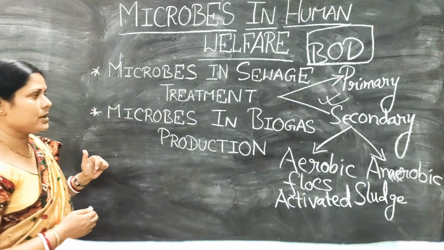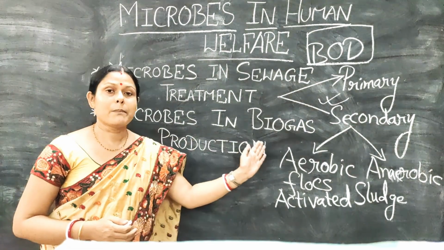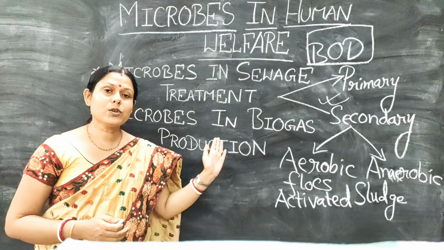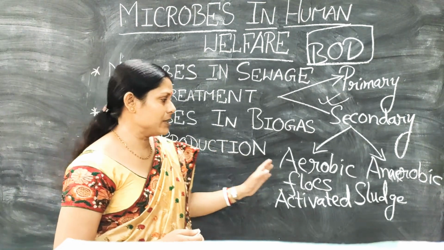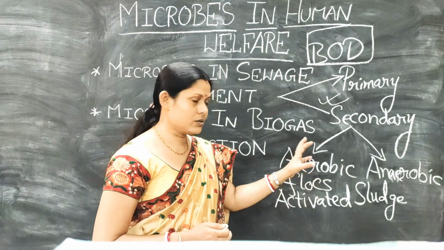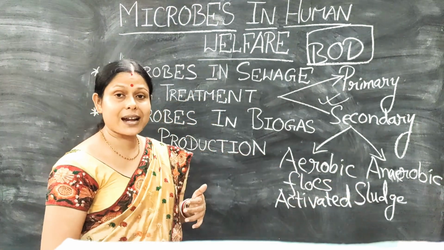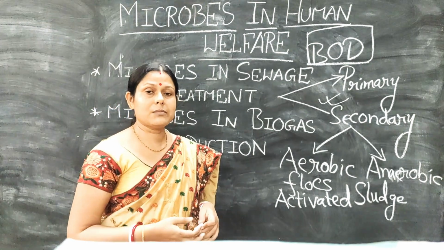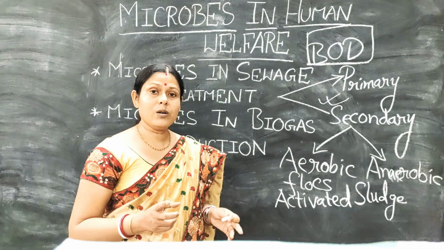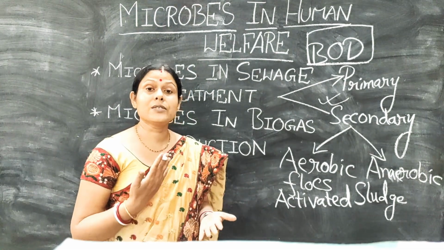Now the next topic which has been discussed in your NCERT is microbes in biogas production. Microbes in biogas production, now we are going to take it up. As we have been talking about the aerobic tanks and the anaerobic tanks where the microorganisms act upon the organic waste and convert it into activated sludge, along with that this activated sludge is also able to produce certain kinds of gases.